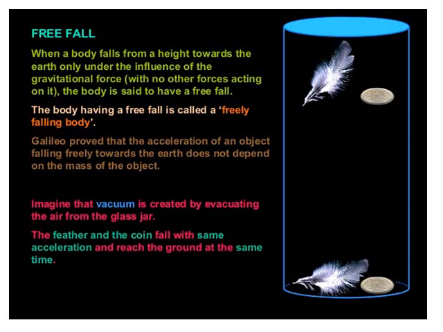Imagine that a vacuum is created by evacuating air from the glass jar. The feather and the coin fall with the same acceleration and reach the ground at the same time. So this is the concept of free fall, and Galileo has explained to us that mass is immaterial when they are accelerating.